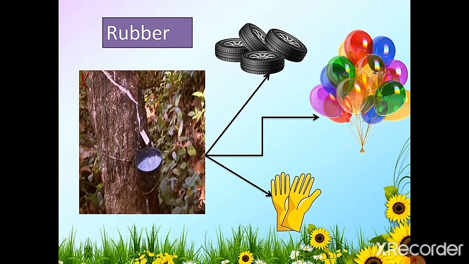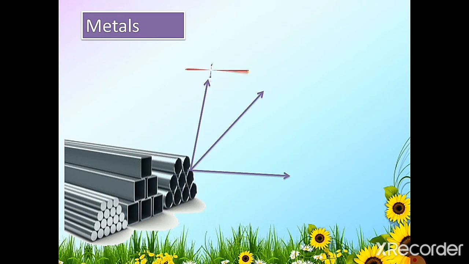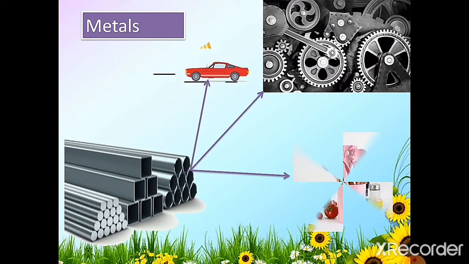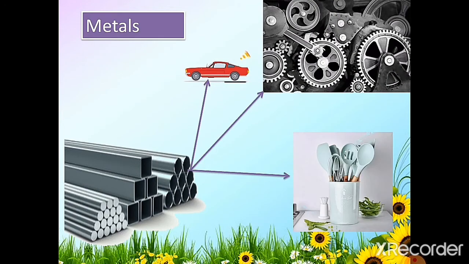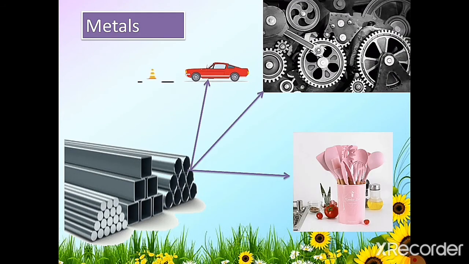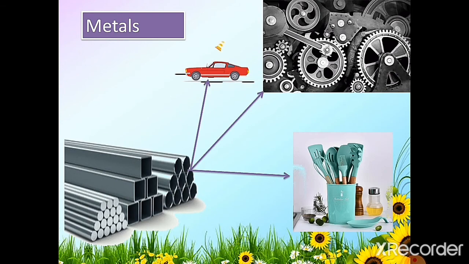Third is metals. M-E-T-A-L-S, metals. See this picture. This is metal. From metal we get cars, machines, accessories of our kitchen and ornaments. All these things we get from metals.